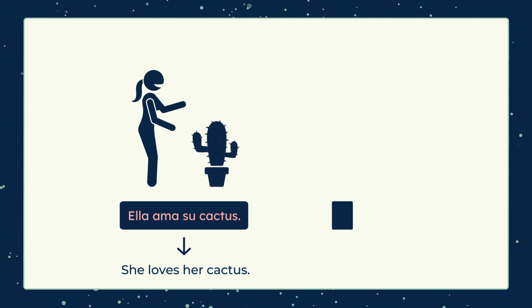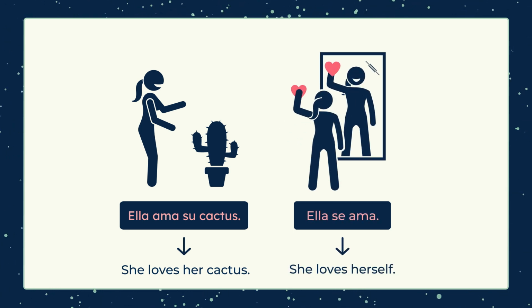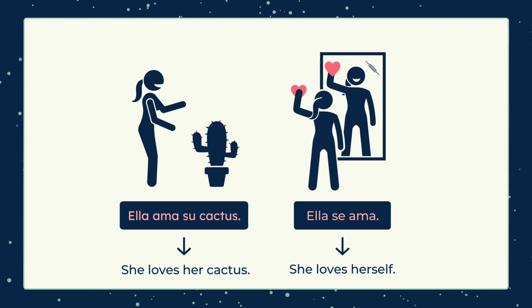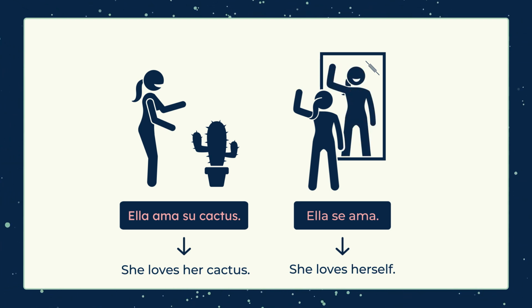But what if the subject and object are the same? Ella se ama. She loves herself. In this case, she is both the subject and the object. She's expressing love and also receiving it. That's what makes it reflexive.